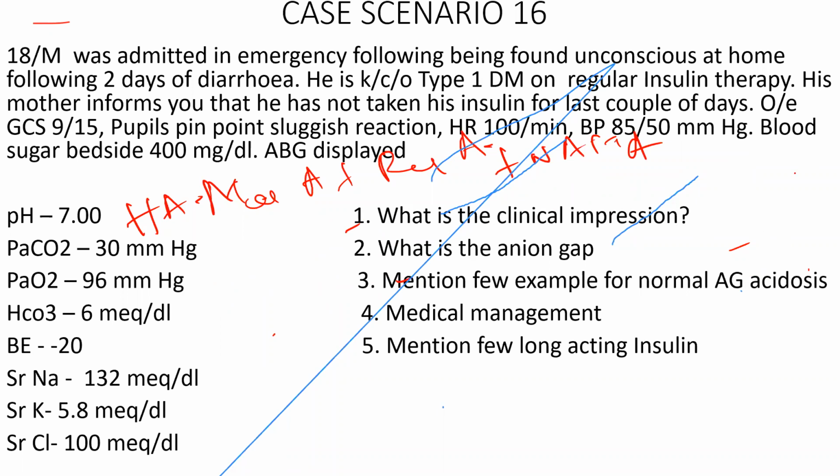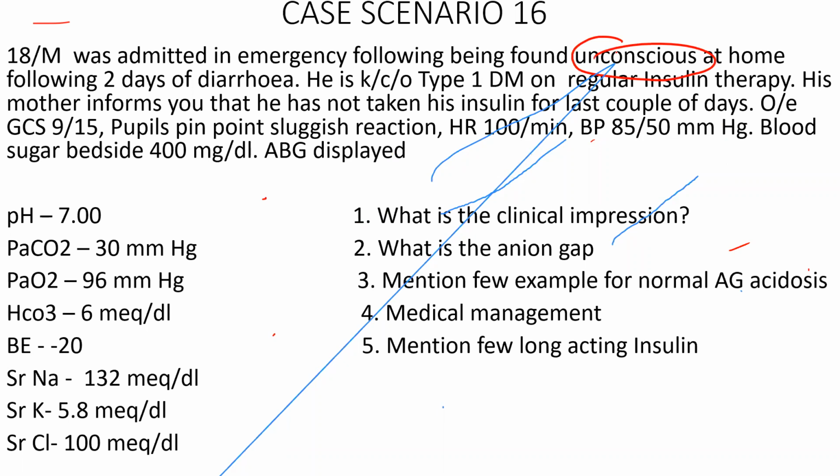So the full ABG report is high anion gap metabolic acidosis plus respiratory acidosis plus a normal anion gap metabolic acidosis, right? This patient is having a high anion gap metabolic acidosis because of the accumulation of ketone bodies. Ketosis will produce high anion gap metabolic acidosis. Since the patient is having diarrhea, diarrhea will produce normal anion gap metabolic acidosis. In addition, the patient is found unconscious, which should have produced respiratory depression, and that is the reason for the additional respiratory acidosis. Got it? Yes, sir.